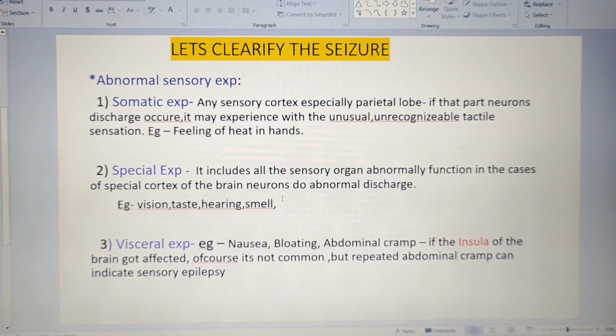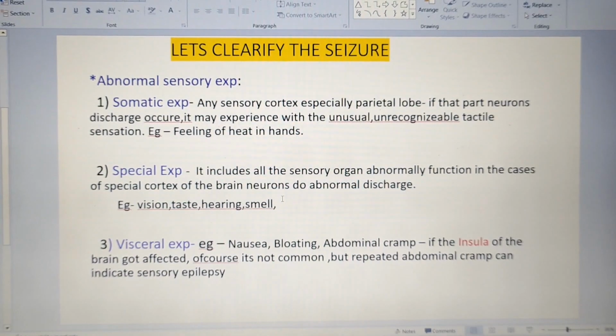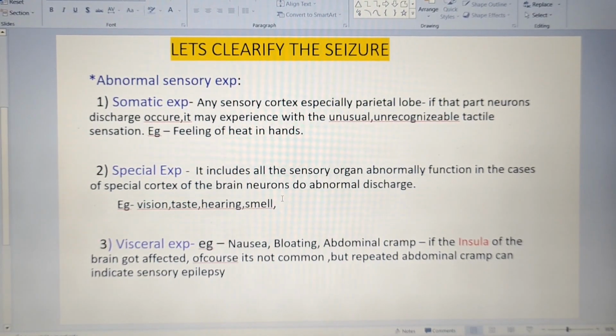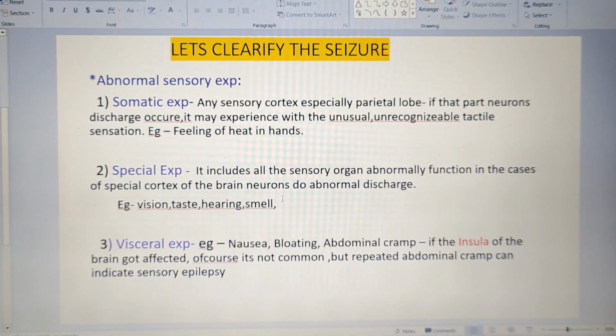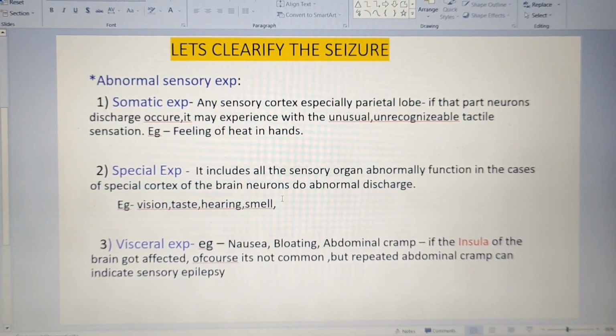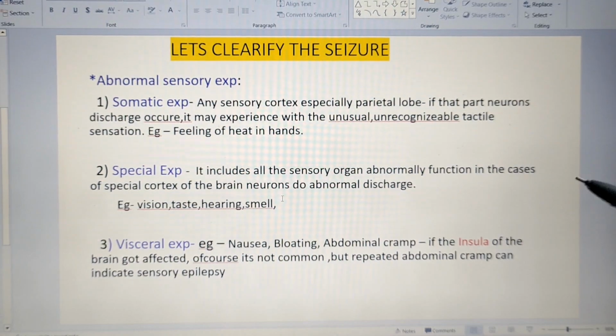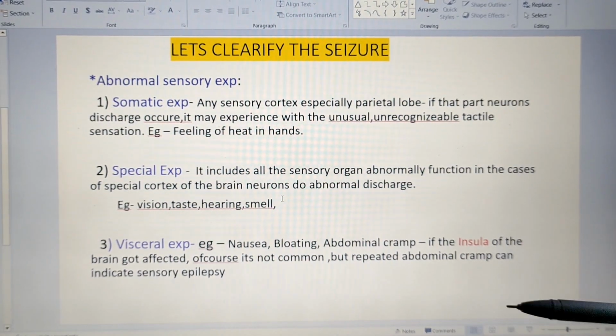You can easily understand that it is a snake. Your brain processes the information and you recognize that it is a snake, even if you can't see it. But if parietal lobe neurons are damaged or the neural activity changes, the patient will have an unrecognizable, unusual tactile sensation.